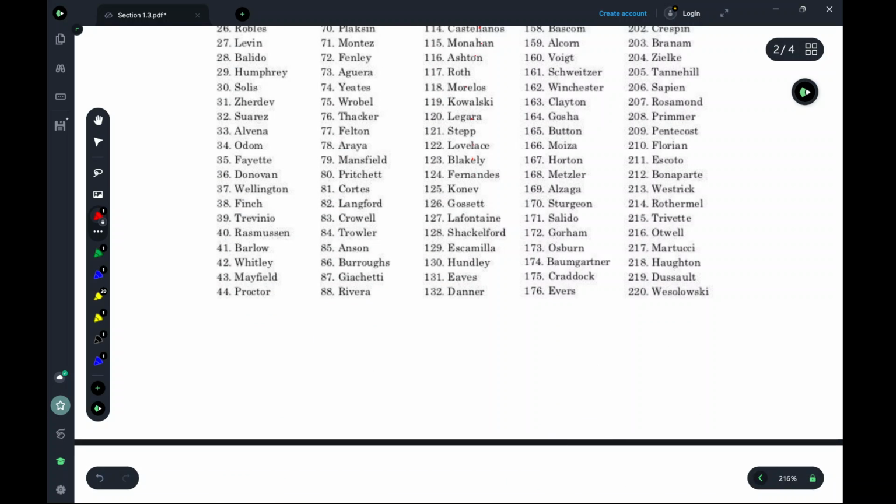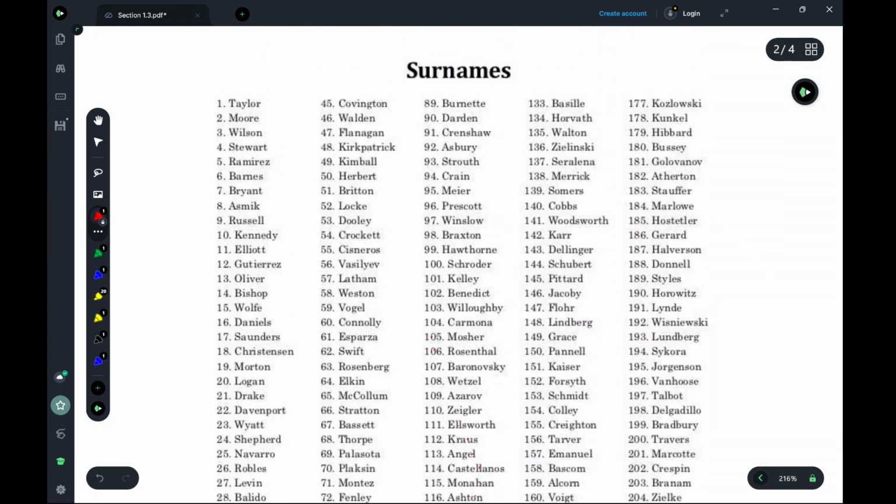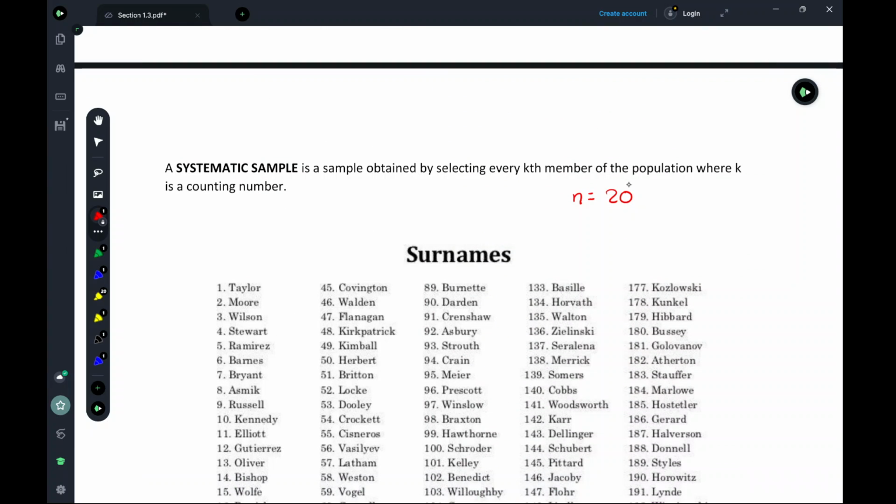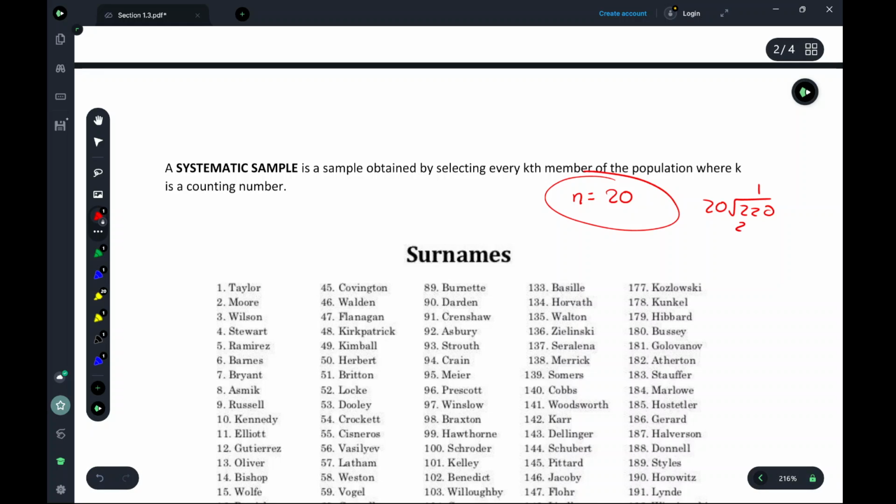But I notice that I have 220 total names. Well, if my sample size is 20, how many times does 20 go into 220? If we do the math, 20 goes in once, then subtract 20, and it goes into it 11 times.